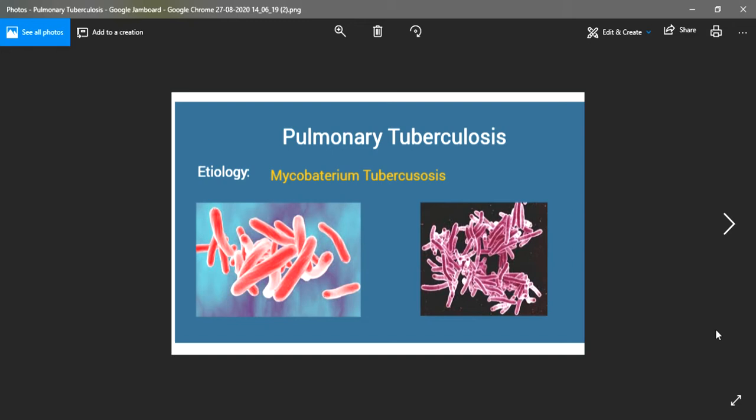Mycobacterium tuberculosis was discovered by Robert Koch. That is why it is also named as Koch's bacillus. So these are some of the characteristic features of this bacteria.